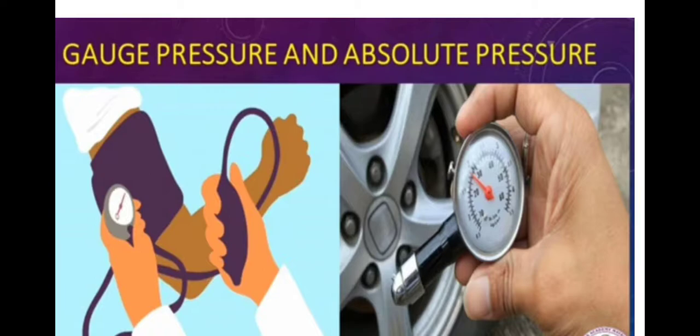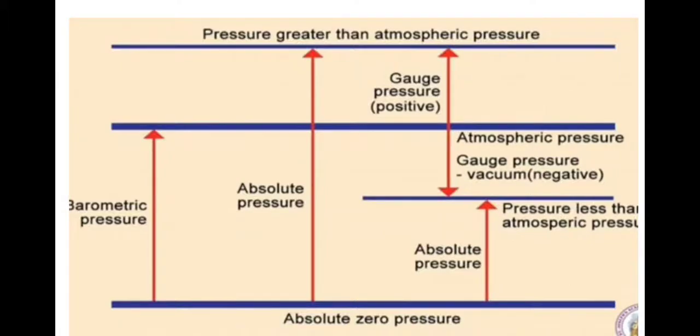Hence, absolute pressure is zero-referenced against a perfect vacuum, and gauge pressure is zero-referenced against atmospheric pressure. Let's learn in detail about gauge pressure and absolute pressure and how to measure these two pressures.